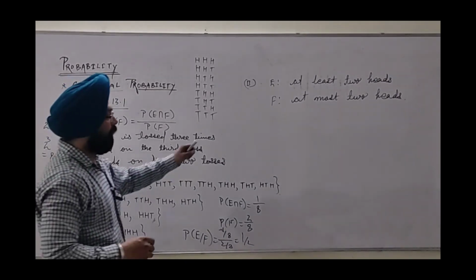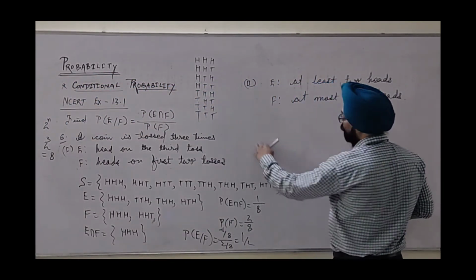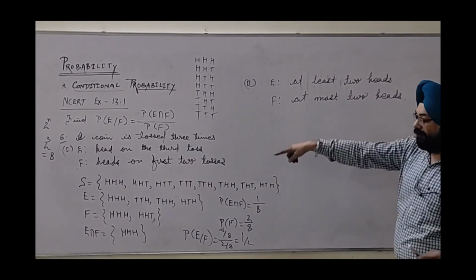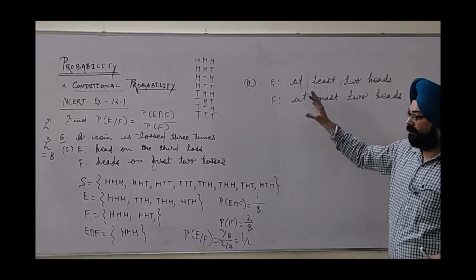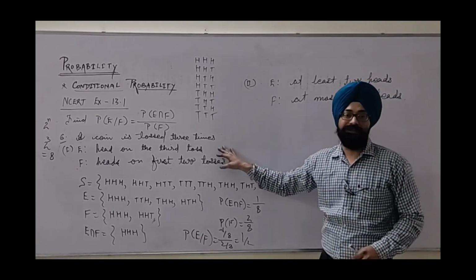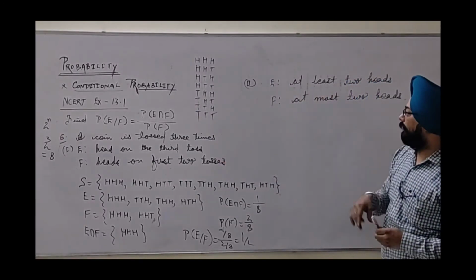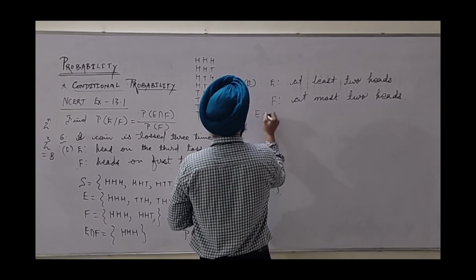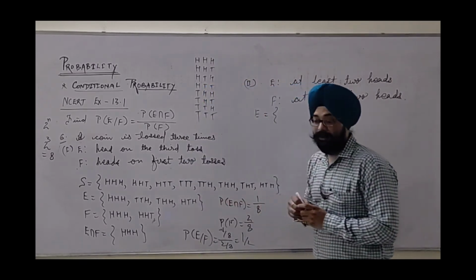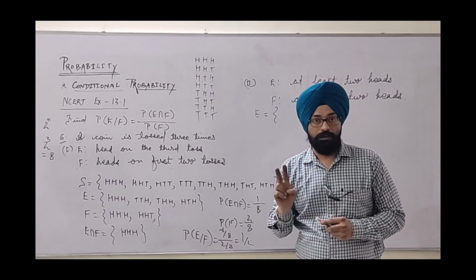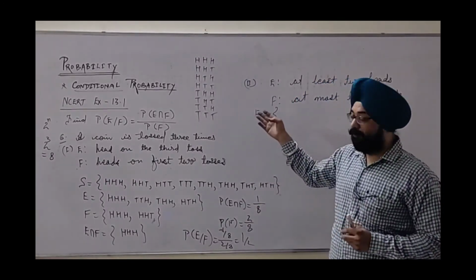Now I would like to discuss the second question also. The sample space remains as it is, as these events are defined on the same sample space: a coin tossed 3 times. Now, event E is at least 2 heads. At least 2 heads means the minimum number of heads required is 2, so the maximum will be 3.